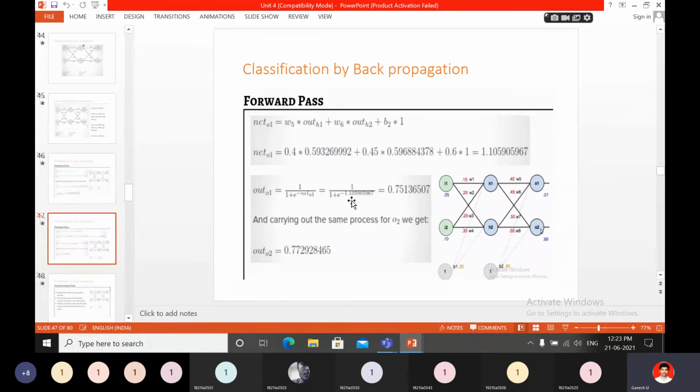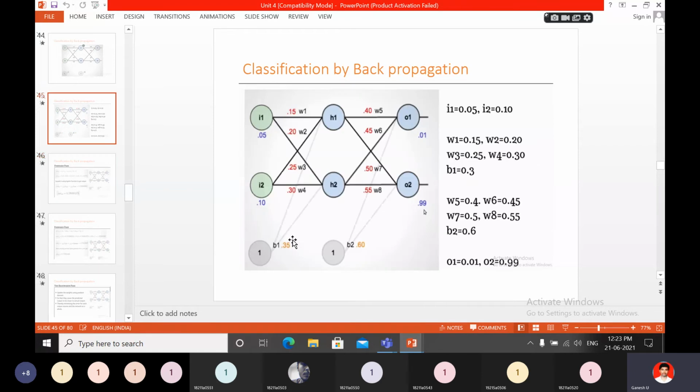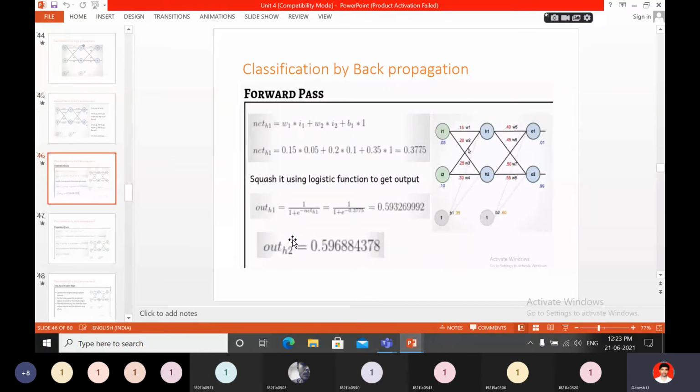I am carrying out the same process for O2, and we get out O2 equal to some value. So I hope you understood. The forward pass is very simple. Just use some formulas and you find the values. That is for I1, I2, H1, H2, O1, O2. These are the three layers.